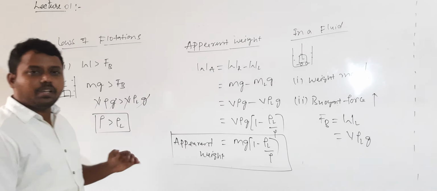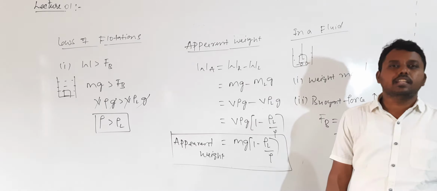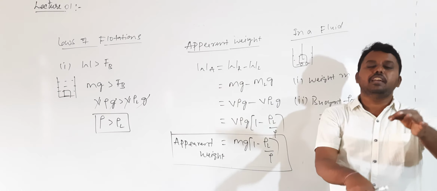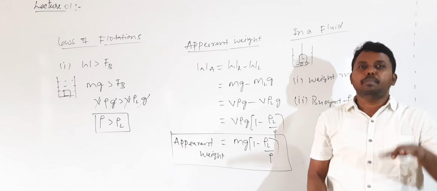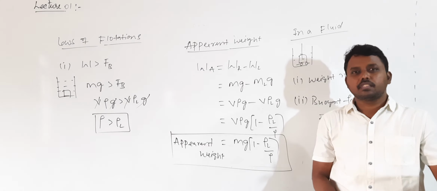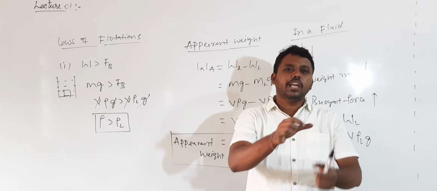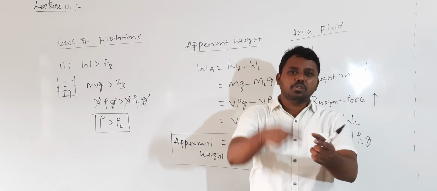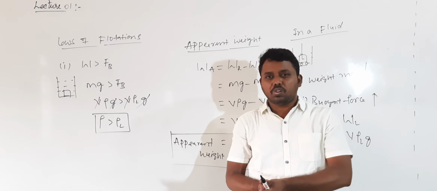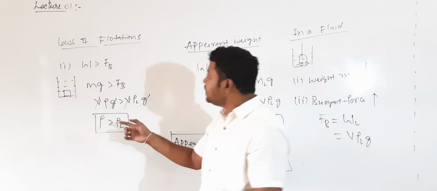Whenever a body of density rho is immersed in a liquid of density rho L, if rho is greater than rho L, the body will sink completely inside the liquid and will not float. Take the example of a heavy stone put in water. What happens to the stone? It reaches the bottom. The stone does not float, because here rho is greater than rho L. That is the first condition.